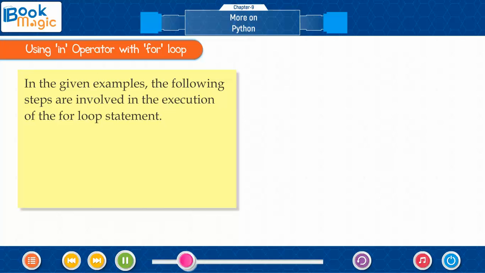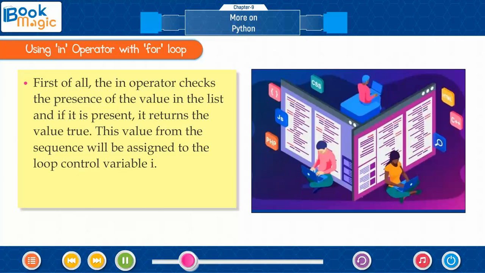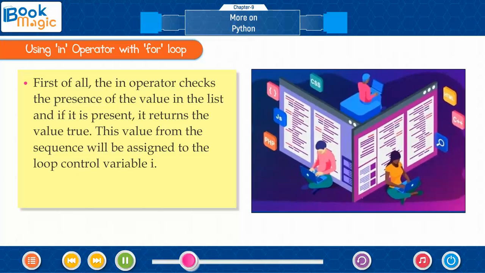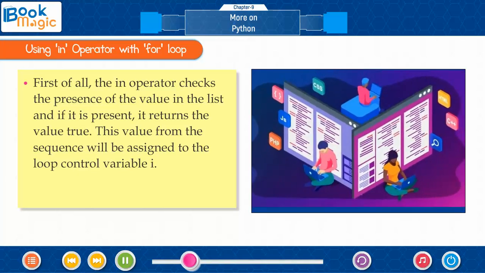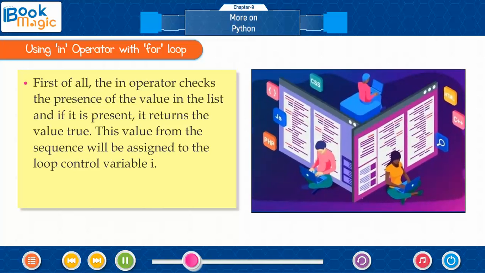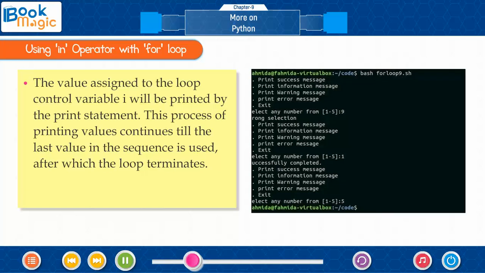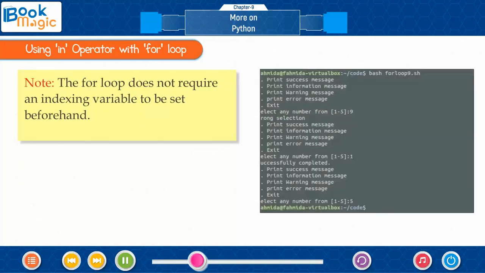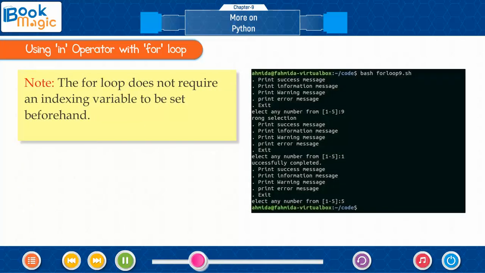In the given examples, the following steps are involved in the execution of the for loop statement. First of all, the in operator checks the presence of the value in the list, and if it is present, it returns the value true. This value from the sequence will be assigned to the loop control variable i. The value assigned to the loop control variable i will be printed by the print statement. This process of printing values continues till the last value in the sequence is used, after which the loop terminates. Note, the for loop does not require an indexing variable to be set beforehand.